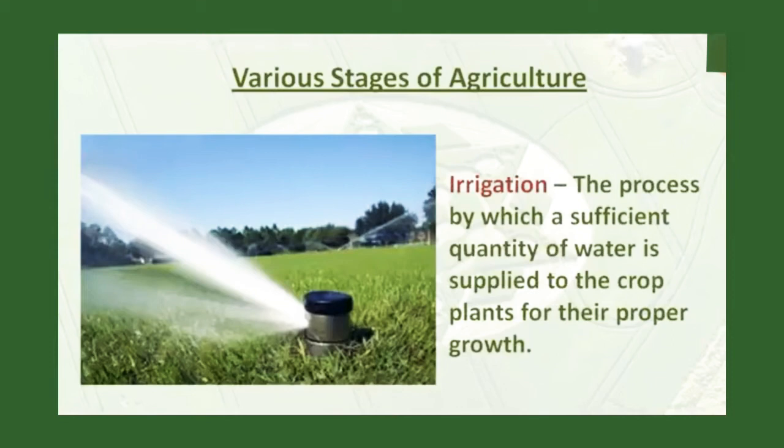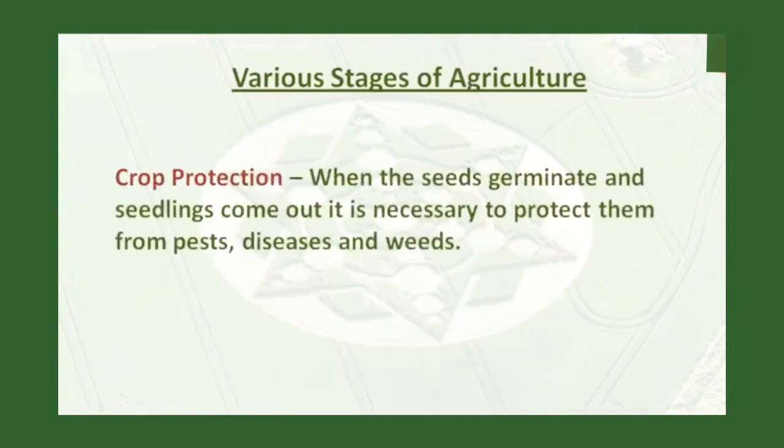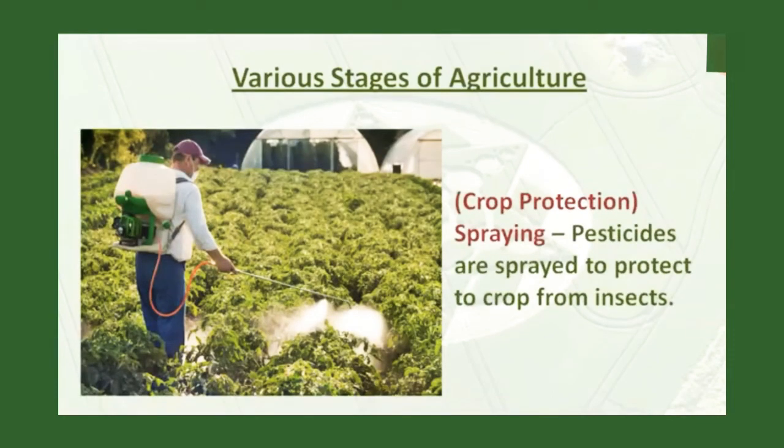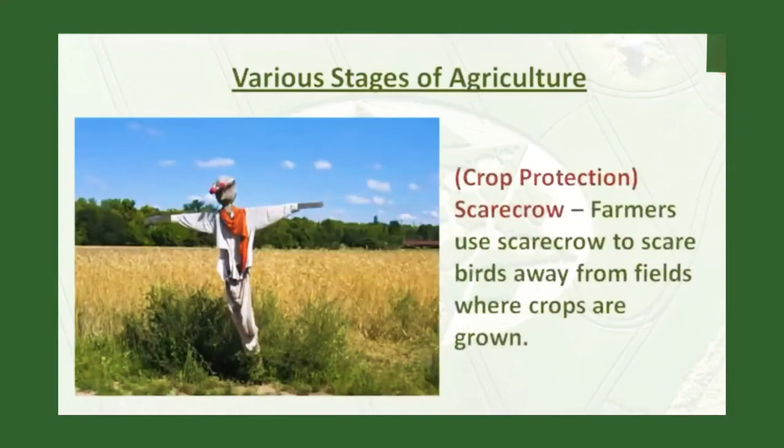The process by which a sufficient quantity of water is supplied to the crop plants for proper growth is called irrigation. When the seeds germinate and the seedlings come out, it is necessary to protect them from pests, diseases, and weeds. Pesticides are sprayed to protect the crop from insects.